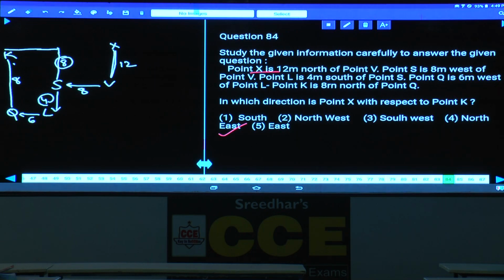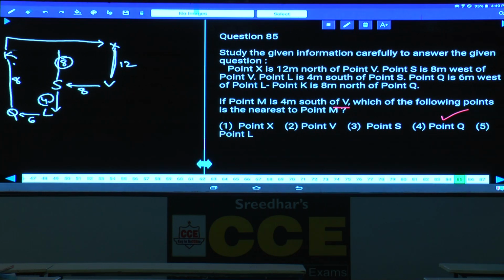Then question number 84. In which direction is point X with respect to point K? Now if you take this case, K is here and X is somewhere here. Now this is north and this is east, hence it is northeast. Northeast, that is choice 4. Question number 84, choice 4. Question number 85. If point M is 4 meters to the south of V, M will be here. L and M are in the same straight line.